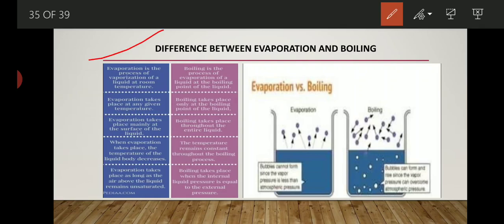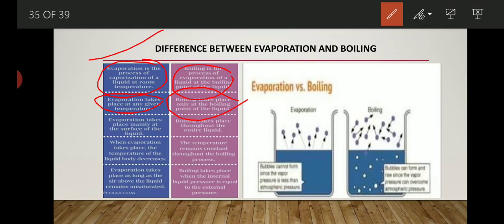So the first difference between evaporation and boiling is, see, evaporation is a process of vaporization of liquid at room temperature or any temperature. In simple language, we can say that evaporation is a process which takes place at any temperature, but boiling is a process of evaporation, meaning boiling is one of the examples of evaporation which takes place at a particular temperature. Evaporation takes place at any temperature, that we already discussed. Boiling takes place at a particular temperature.